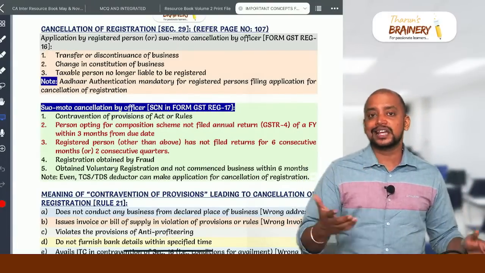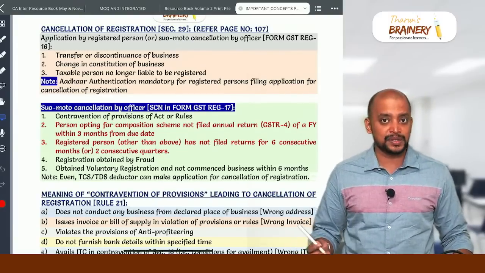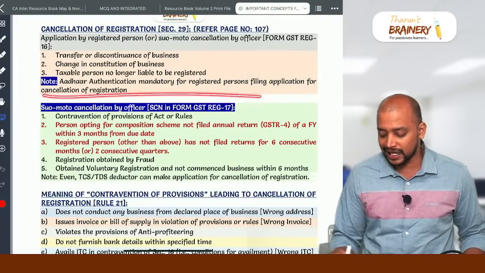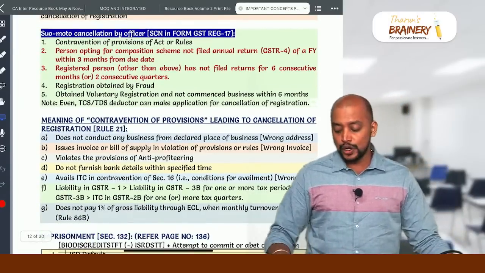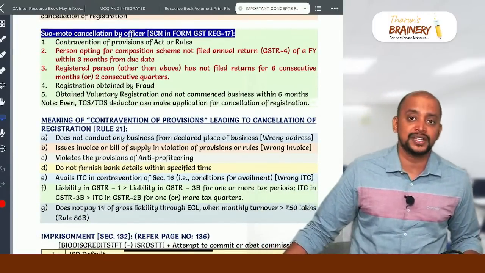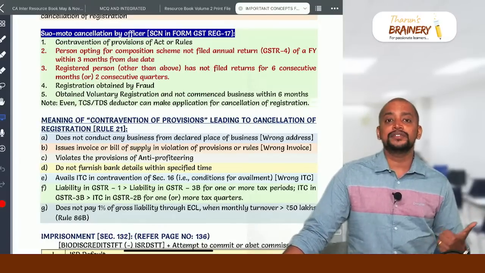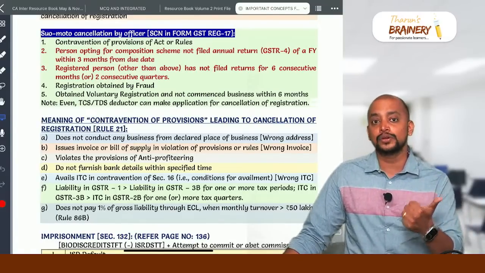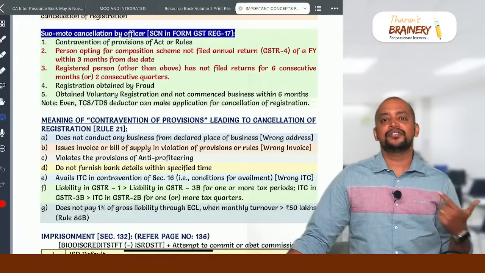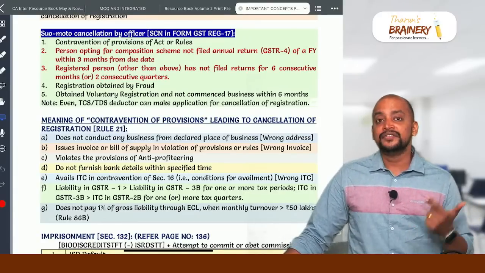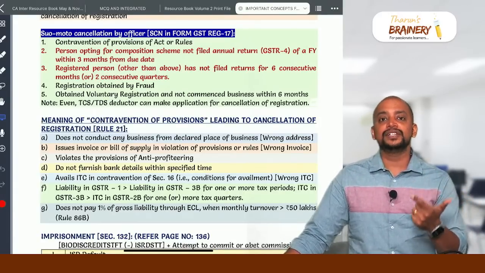In this case, whenever the application is made by the registered person for cancellation of registration, Aadhaar authentication is mandatory. And suo motu cancellation by the proper officer in 5 cases. Number 1, contravention of certain provisions of the Act or rules, and then returns not filed by a composition scheme dealer within 3 months, annual return not filed within 3 months after the due date.